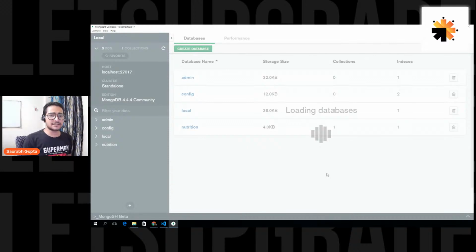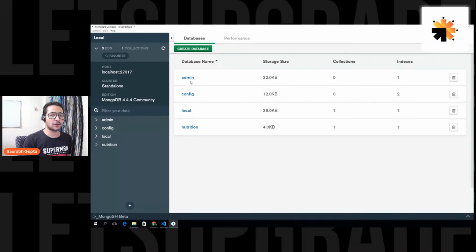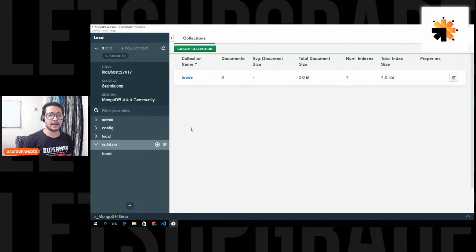Now you can see these three databases, admin, config, and local, which come by default. So don't worry about them. This is the database that I just created, named nutrition. And inside that, I have a foods collection that is empty. You can see there are 0 documents.